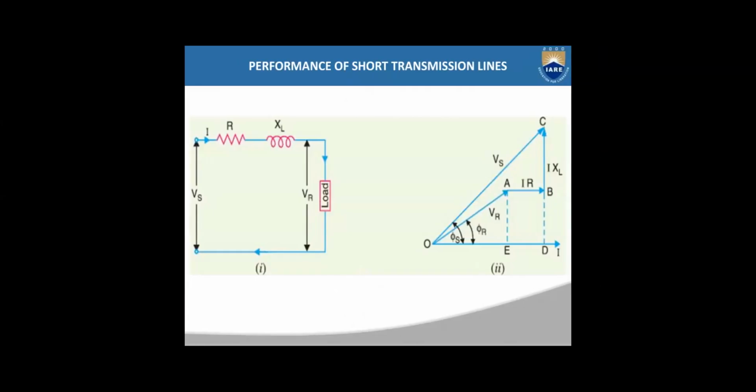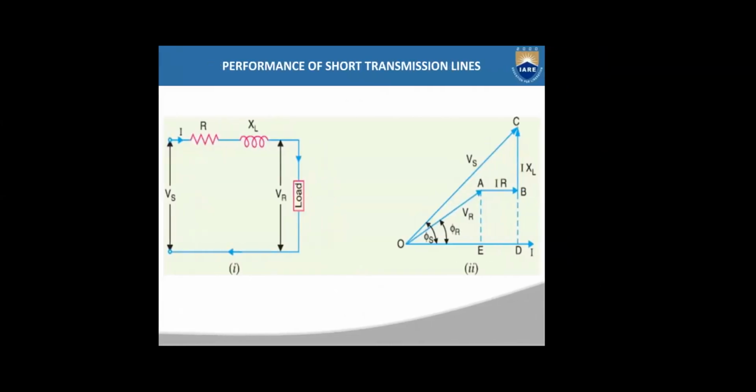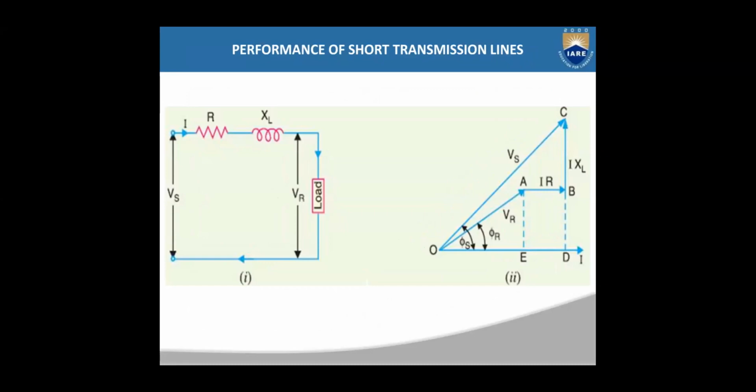Now what is this OC? OC is nothing but Vs. So Vs square is equal to OD square plus DC square. Now this is the OD length. OD is equal to OE plus ED. So OE plus ED is the OD length.